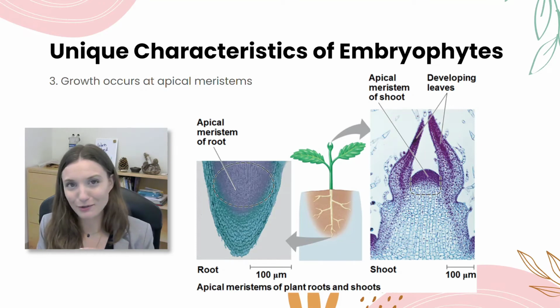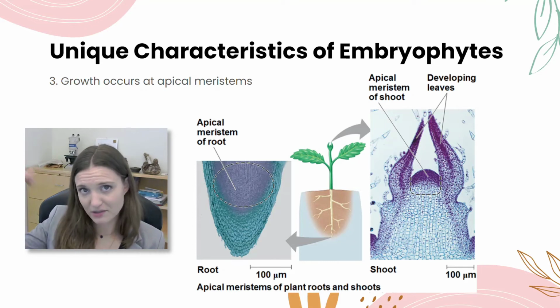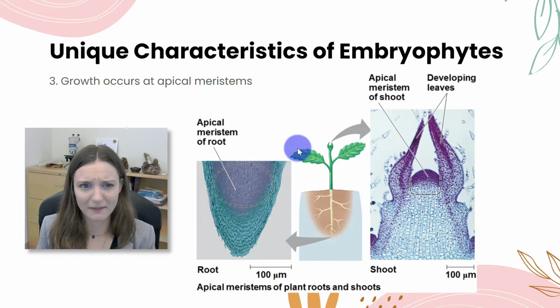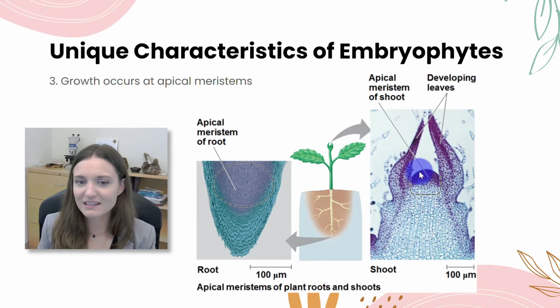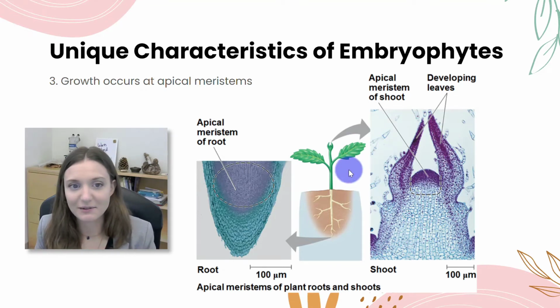They grow in specific locations we call apical meristems at both their shoots and their roots. So they have an apical meristem at their shoot, where it's basically a concentration of stem cells, I guess you could say, cells that haven't differentiated, that just continue to divide and divide and divide to provide more cells. That way the plant can grow upwards.